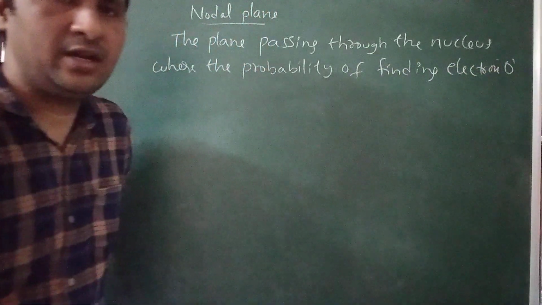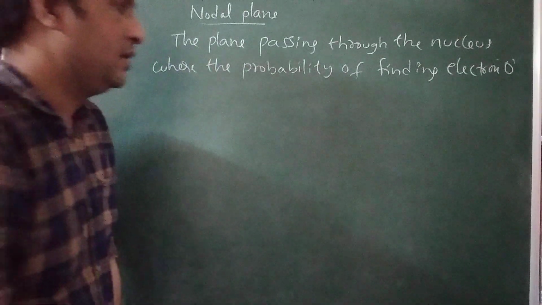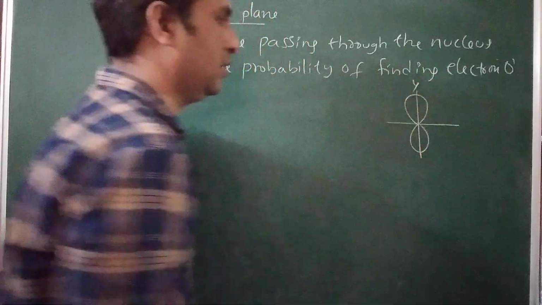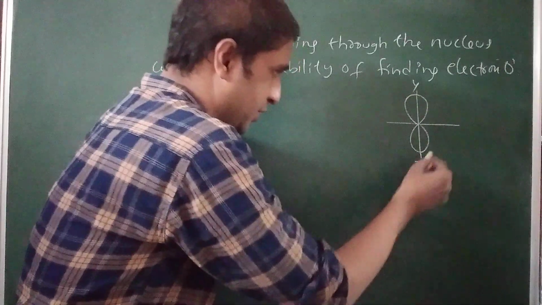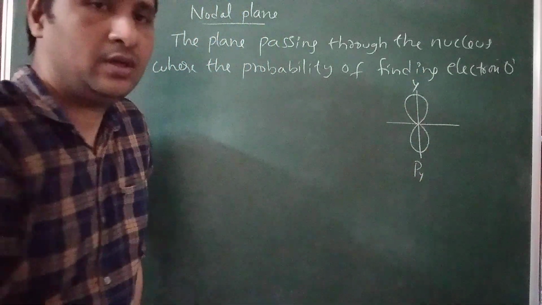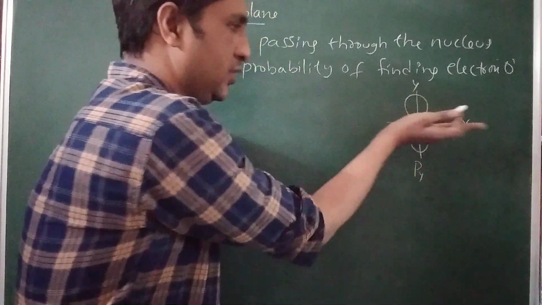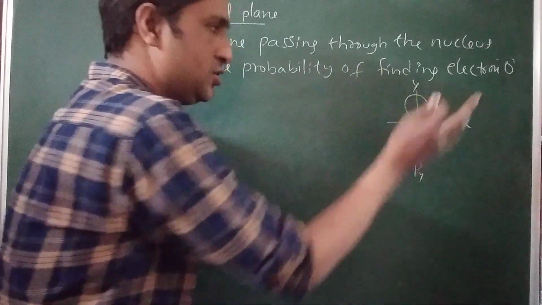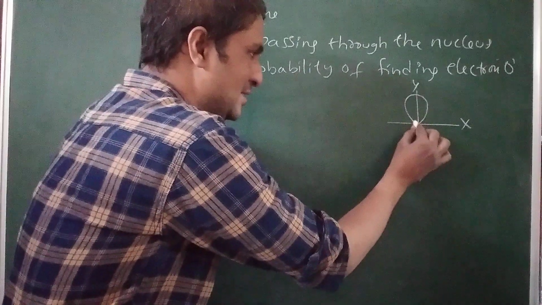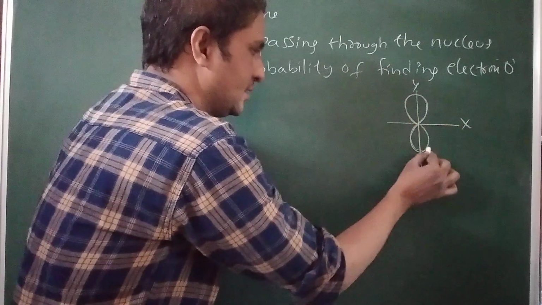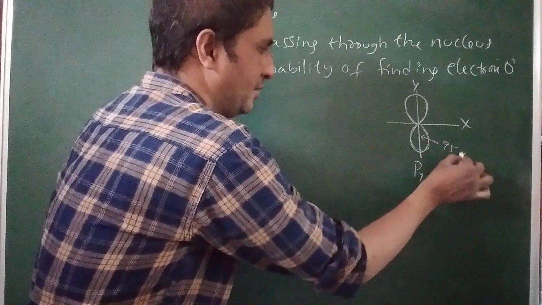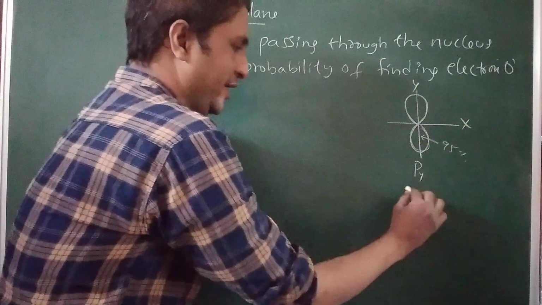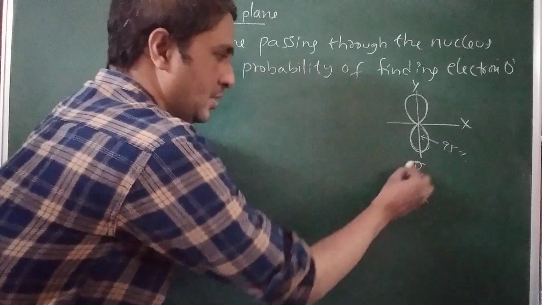The probability of finding an electron is 0 in a nodal plane. For example, if we take the p orbital, the py orbital, because the lobe is present along the y-axis. Let this one be the x-axis and this one the z-axis, and this one the zx plane. In the zx plane there is no electron. Electrons are only present in the lobes along the y-axis, where the electron finding probability is 95%. In this plane there is no electron. So the zx plane is known as the nodal plane for the py orbital.